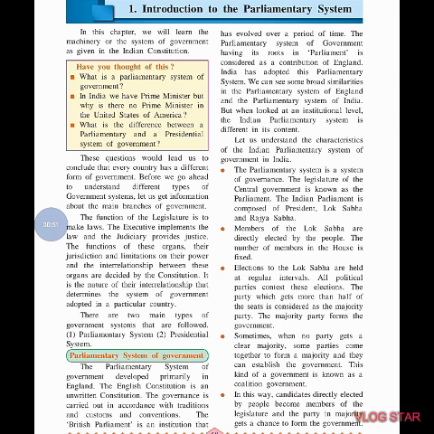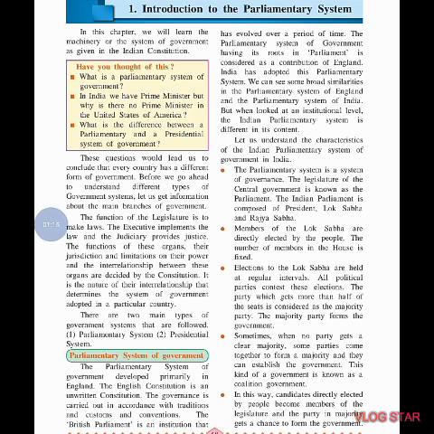Okay, have you thought of this? What is the parliamentary system of government? So this comes to mind whenever you are watching news or parliamentary news. You will always be wondering what this parliamentary system is, what this Lok Sabha is, what the seats are, and all of this. So all this we will be talking about in this chapter.